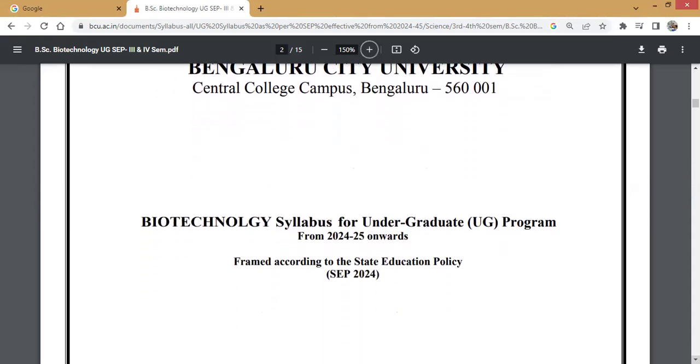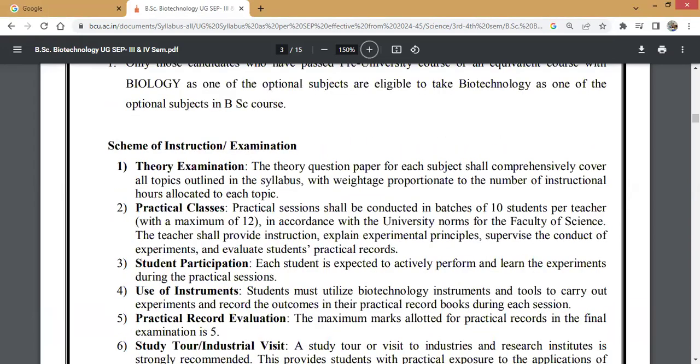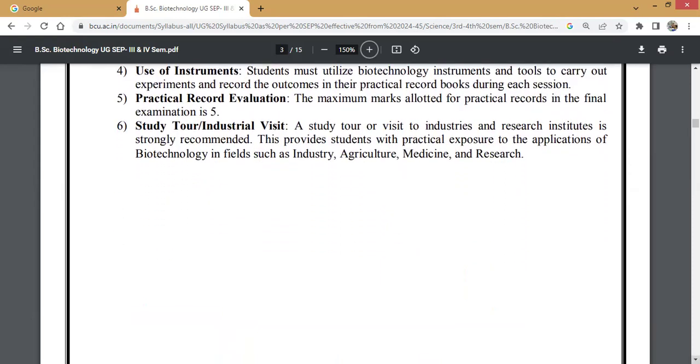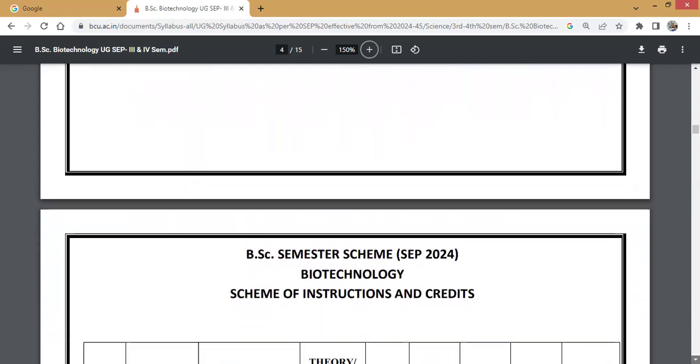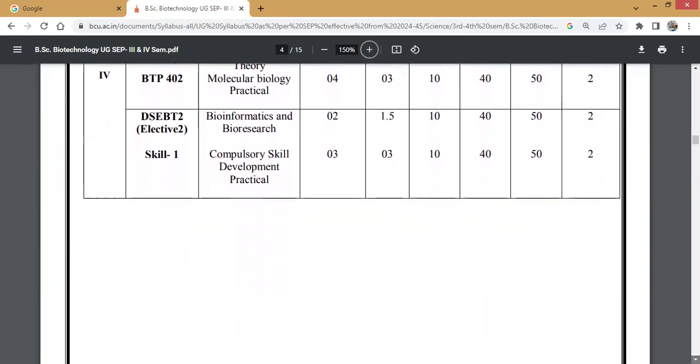Today I'm here to discuss with you the Bengaluru City University SEP syllabus for the undergraduate program from 2024 and 2025 onwards, which is framed according to the State Education Policy, that is the SEP 2024 biotechnology syllabus I'm discussing with you. This biotechnology course is a 3-year BSc course. Today I'm discussing with you the third semester paper.